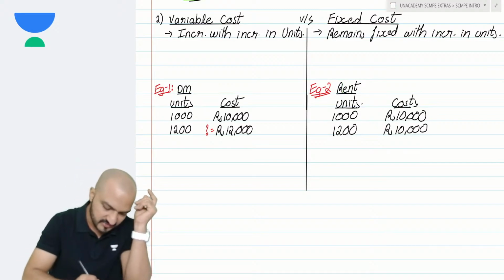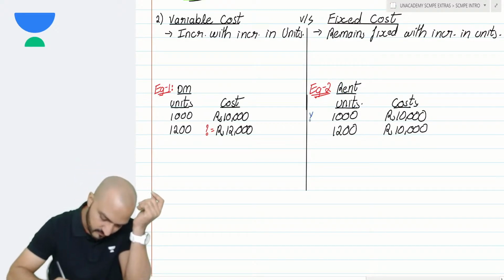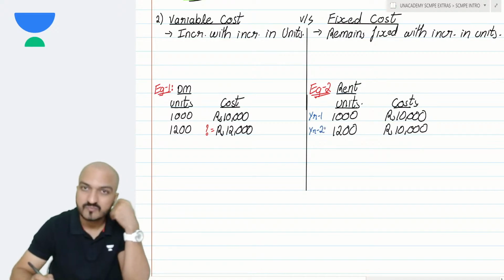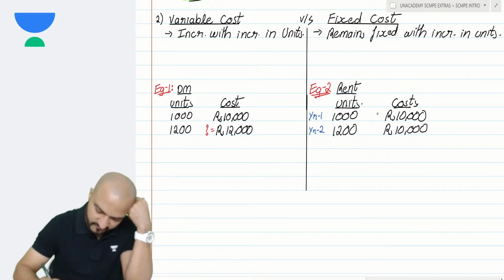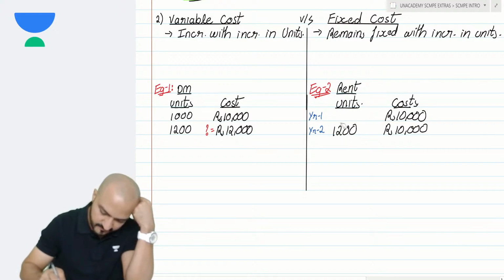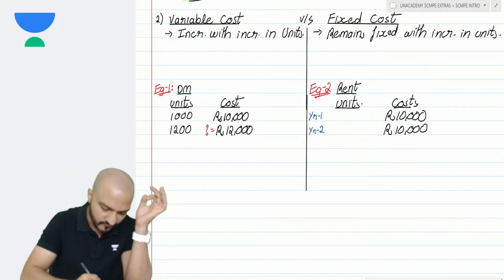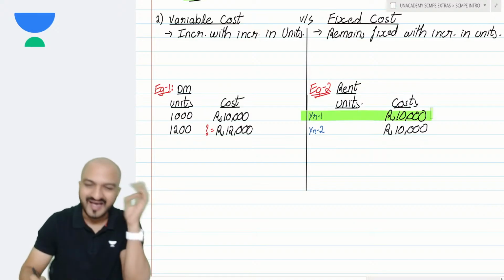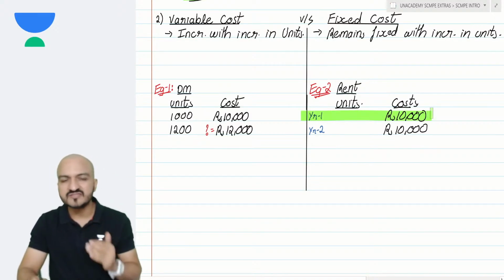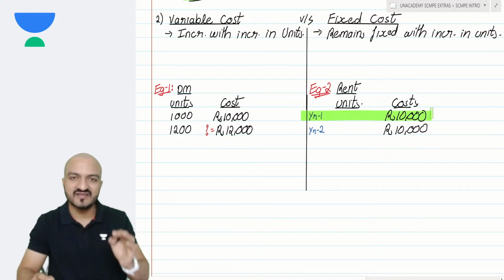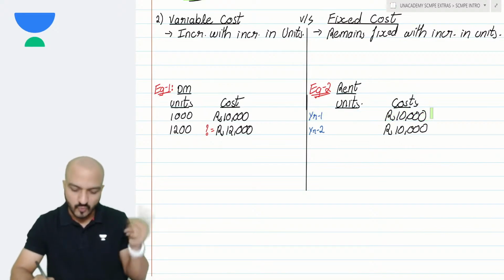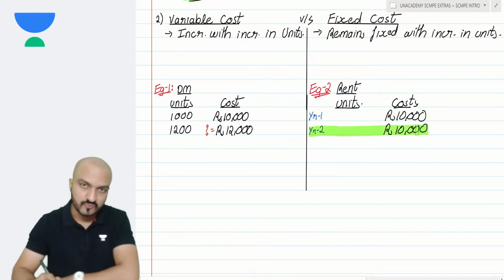Now you see, let's say year 1 and year 2. So if my rent of year 1 is 10,000 rupees, and your rent agreement contains a clause of 20% increase in rent every year, so what will be my rent of year 2?